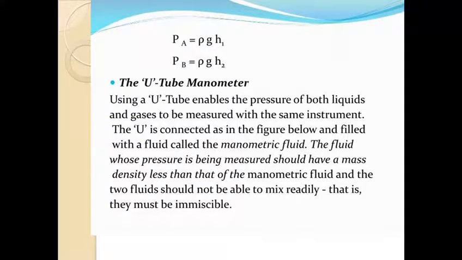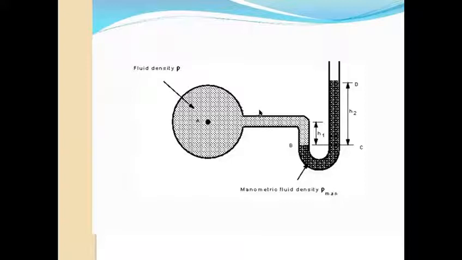That's it. And we can find out the pressure by the difference of the liquid columns in the manometer. This is the U-tube manometer, connected to a container filled with the fluid or gas whose pressure we have to find out.